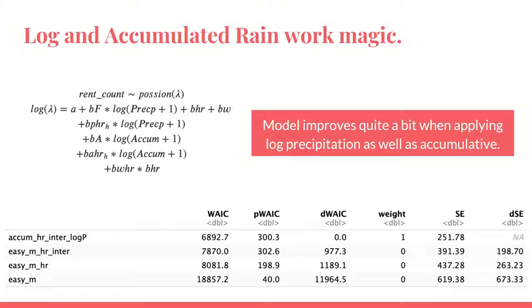And so our log and accumulated rain works like magic. It improves a lot in the WAIC, the information criterion.